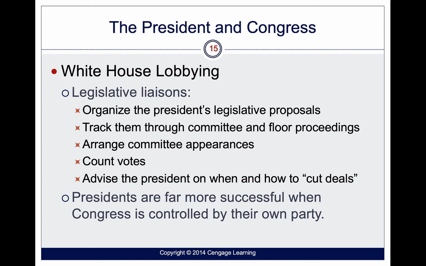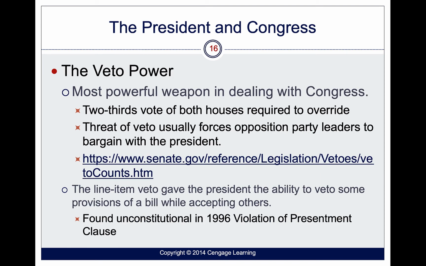They can track votes, they can count votes, they can track meetings, and they can advise the president when to cut deals, right, and when to maybe compromise a bit. And I'm not going to insult your intelligence with this. You guys could probably figure out the president is going to be far more successful when Congress is controlled by their own party.